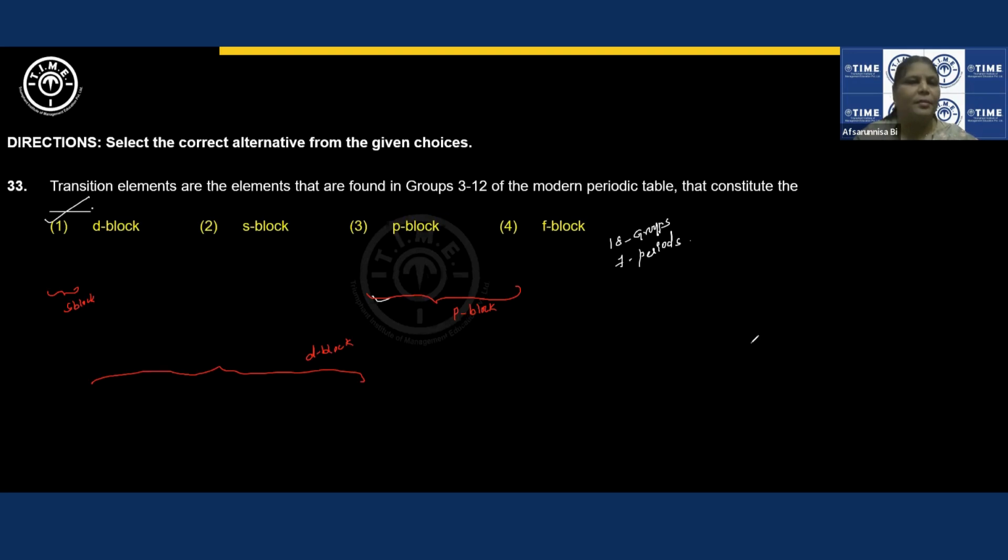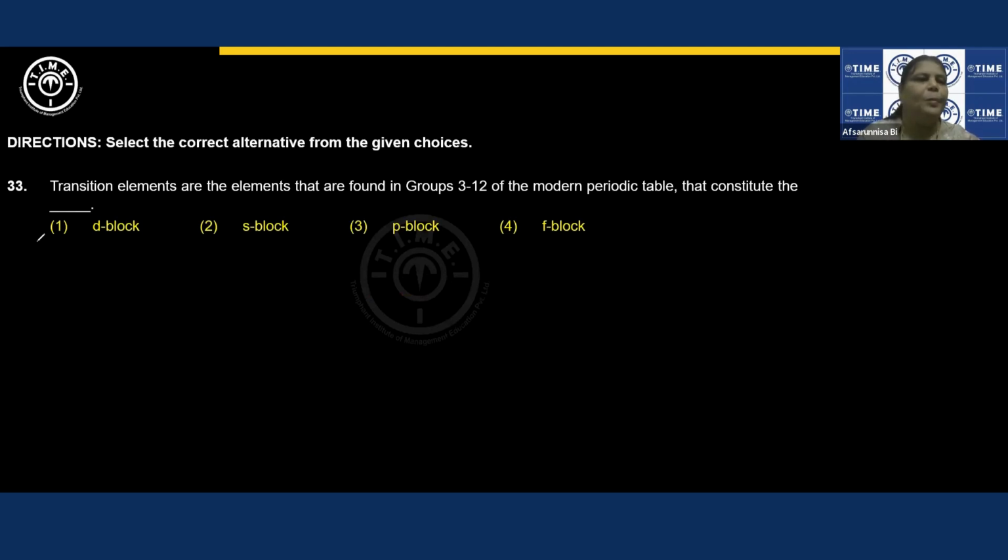Here are my drawings. Transition elements are the elements that are found in group 3 to 12 of the modern periodic table that constitute dash. Now you might know the answer for this. Yes, good. D block. Right? D block is the correct answer. Going ahead.